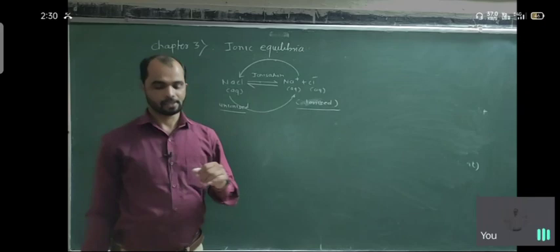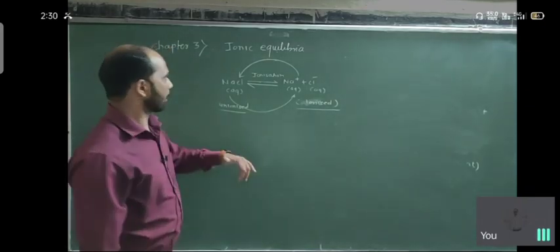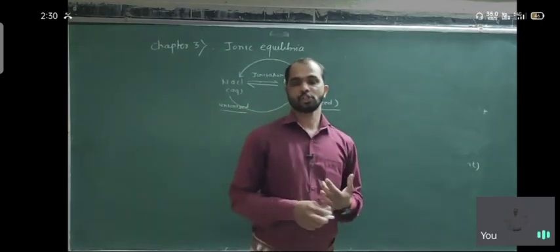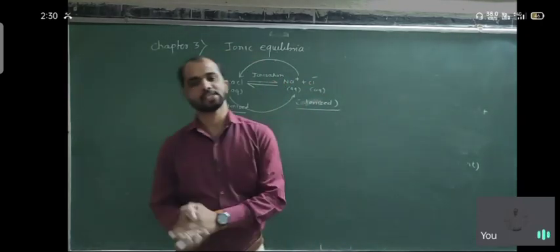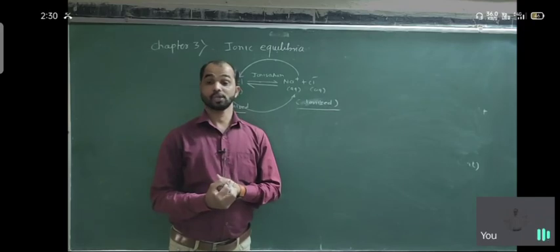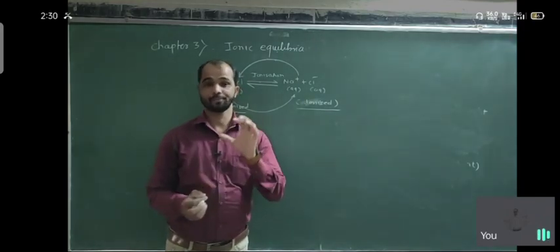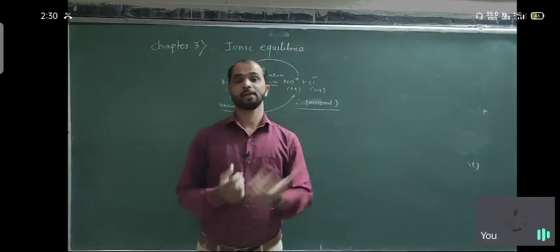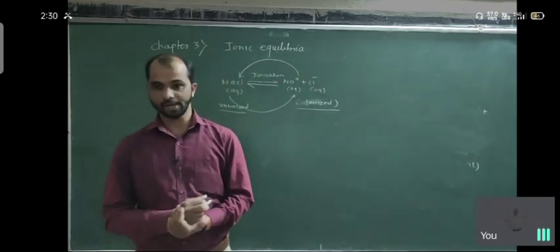That is what we are going to call ionic equilibrium. So in this chapter we are going to discuss how acids and bases ionize in aqueous condition. We are also going to discuss the pH scale. We will also discuss the common ion effect in a later part of the chapter.